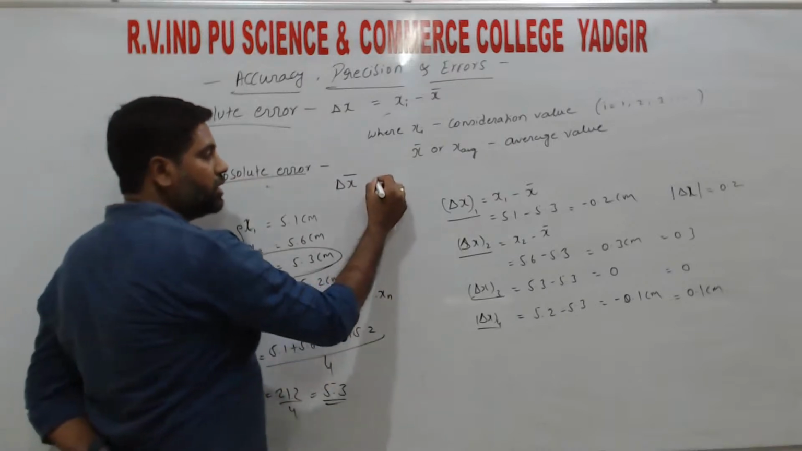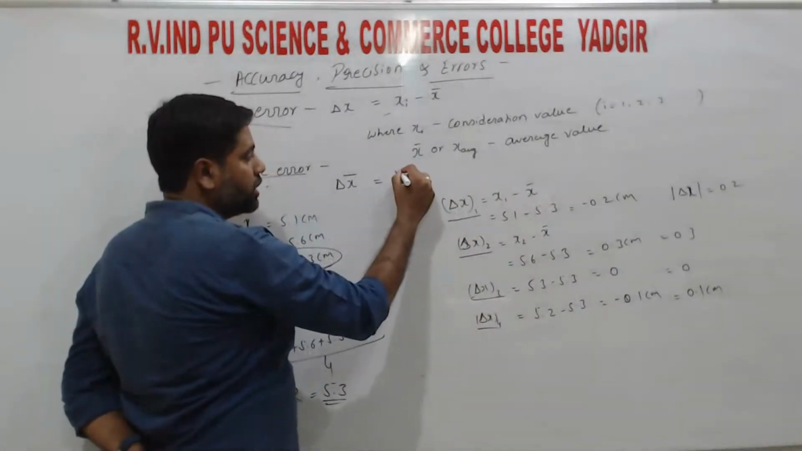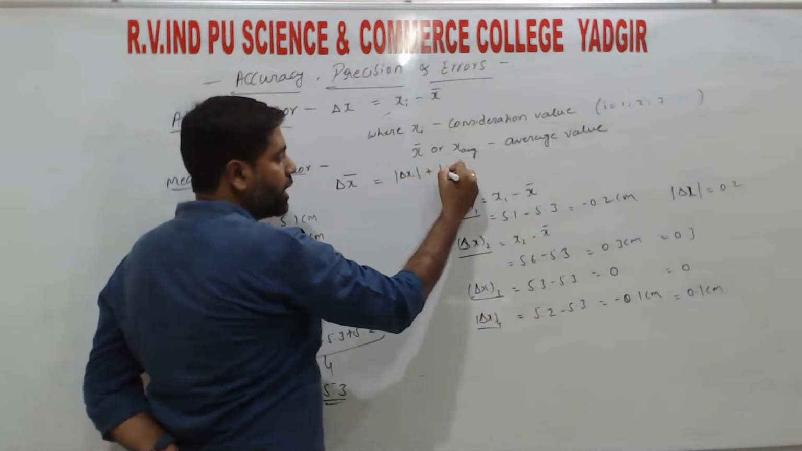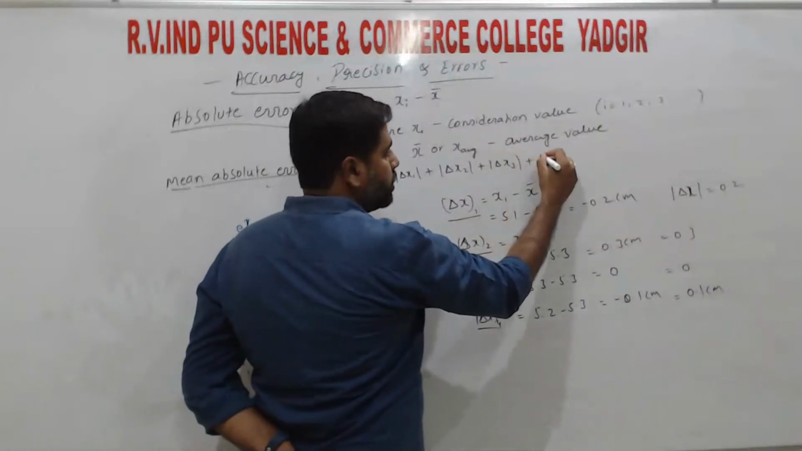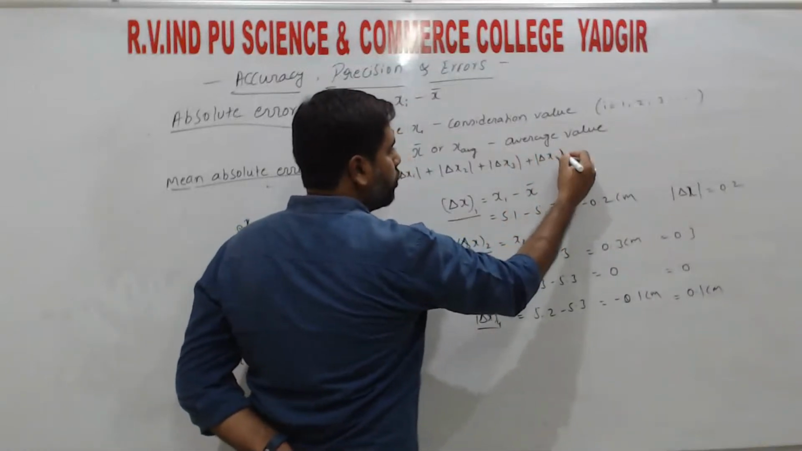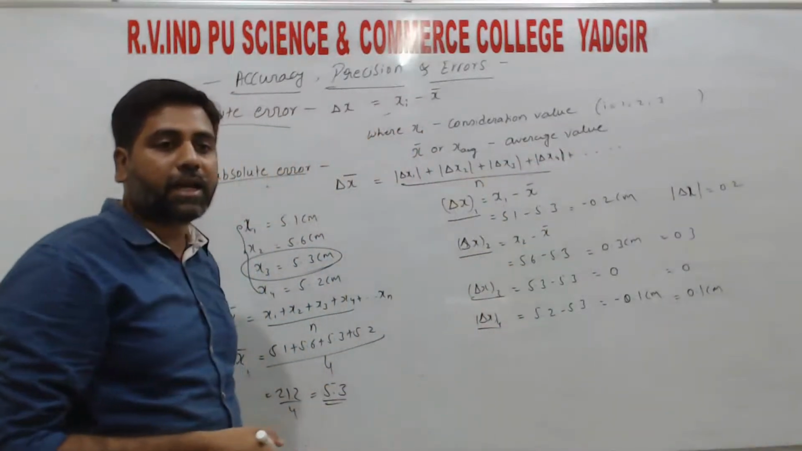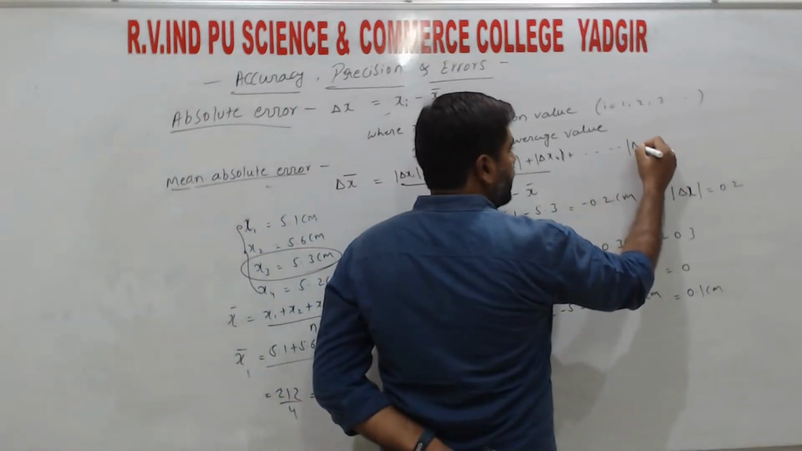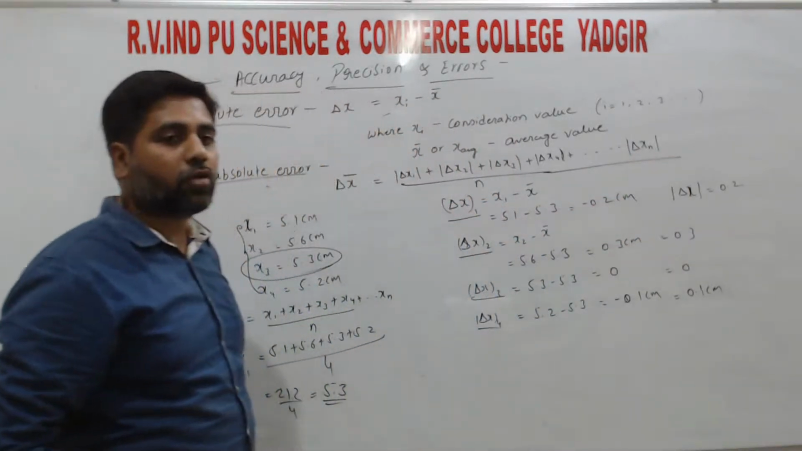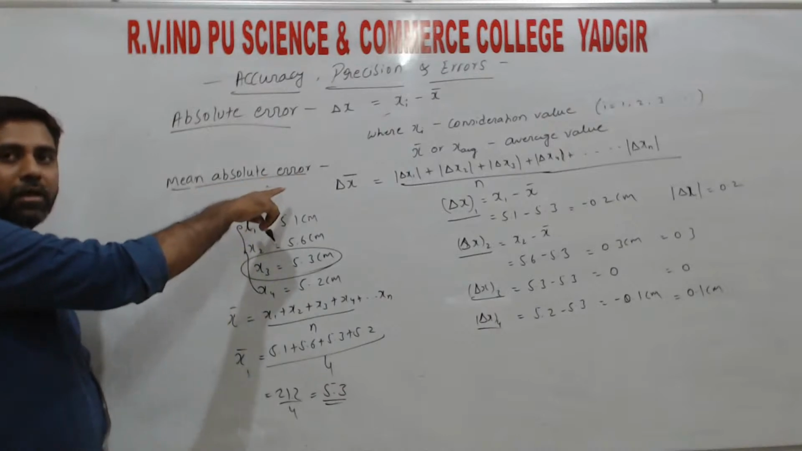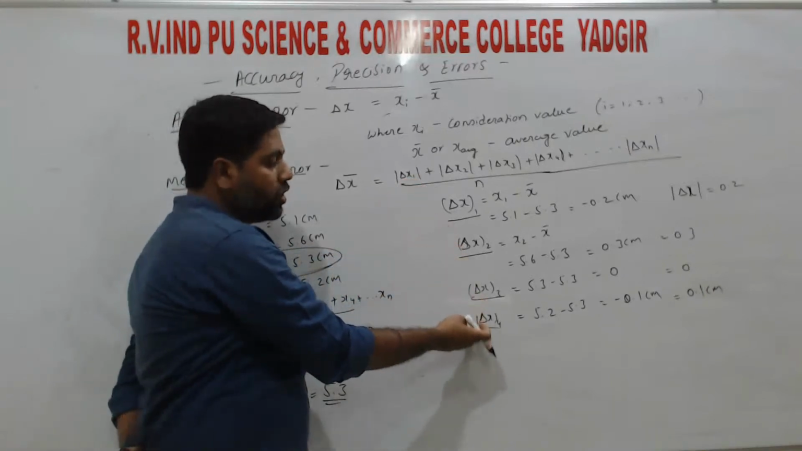So mean absolute error is equal to the sum of all the absolute errors in magnitude, right? So that is magnitude of delta x1 plus magnitude of delta x2 plus magnitude of delta x3 plus magnitude of delta x4 and so on, divided by n. So n means n times, right? So that is up to delta x n. So that we call the mean absolute error. So what is mean absolute error? That is taking the average of all the absolute errors, right?